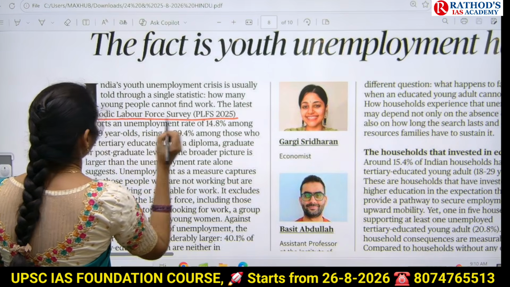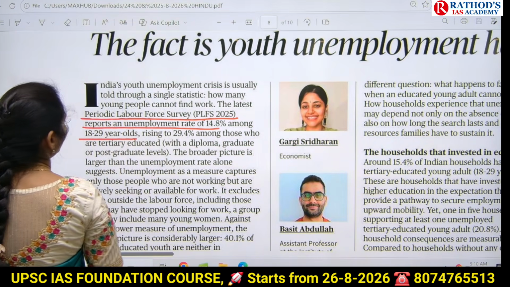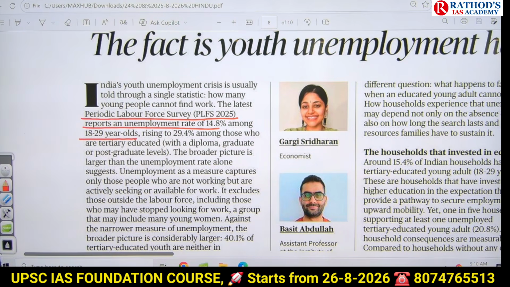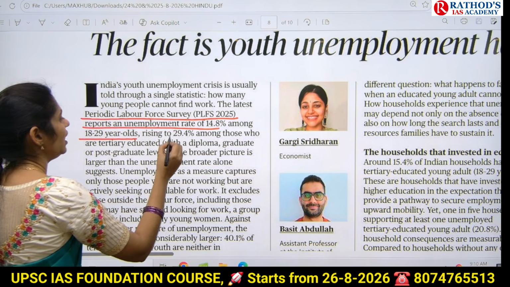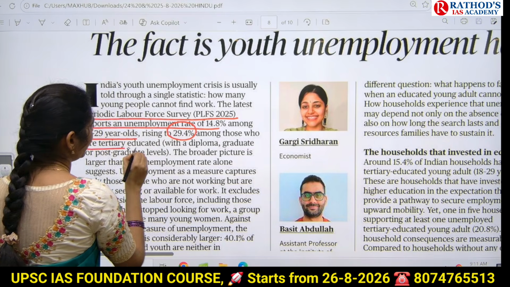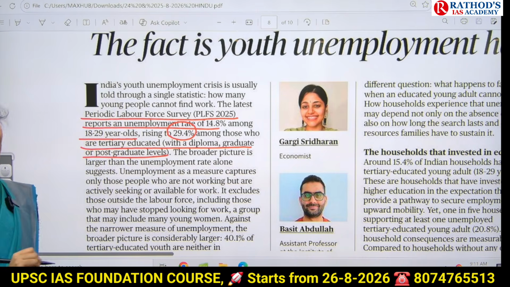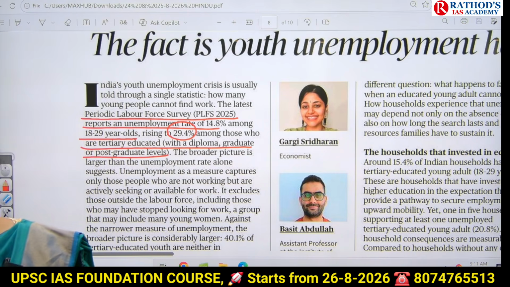The Periodic Labour Force Survey reports an unemployment rate of 14.8% among 18 to 29-year-olds, and it rises to 29.4% among those who are tertiary educated, with diploma, graduate or postgraduate level. Among these people, there is a rising unemployment.